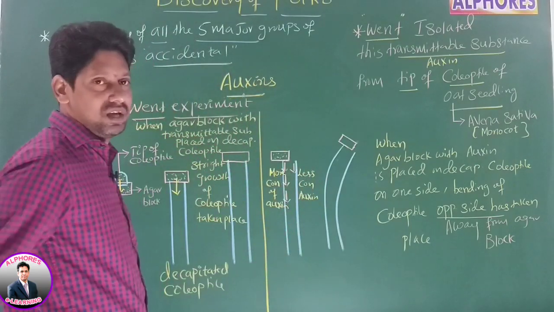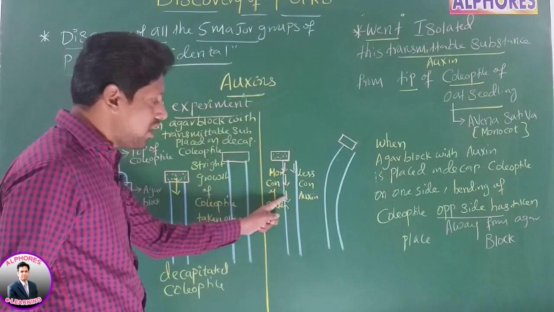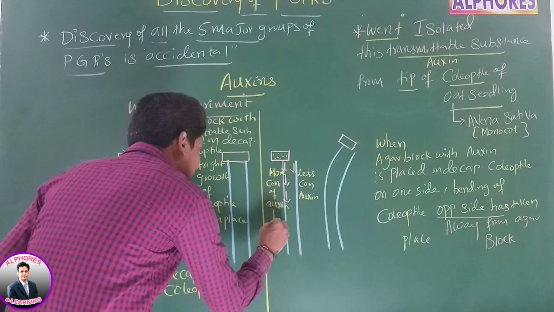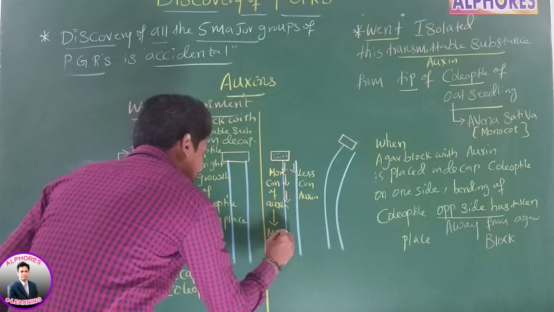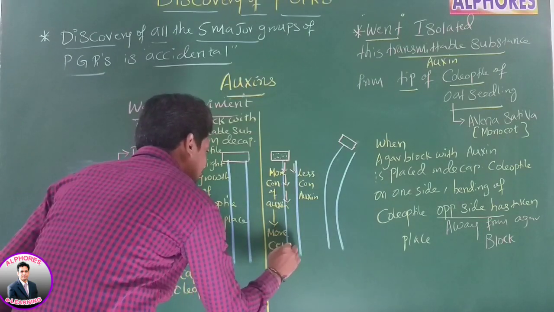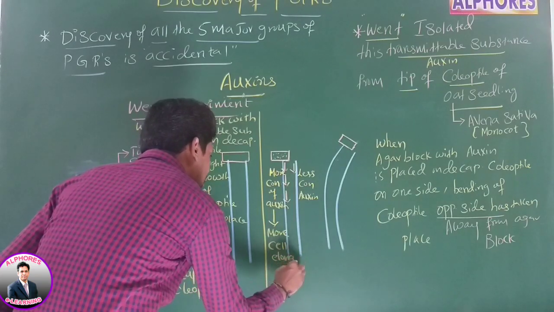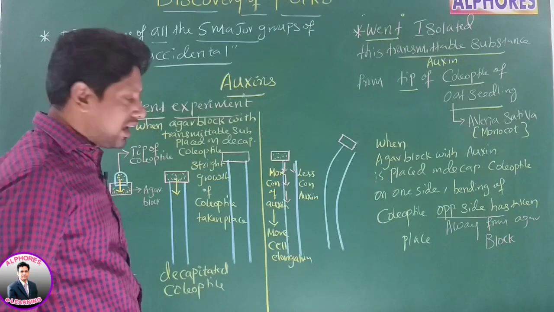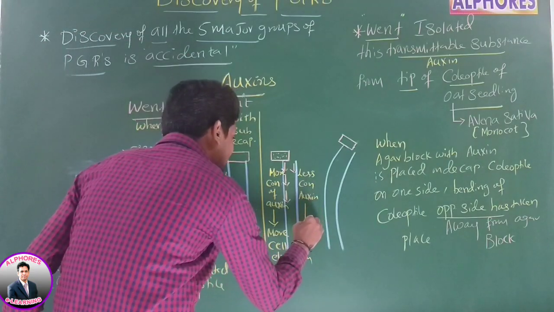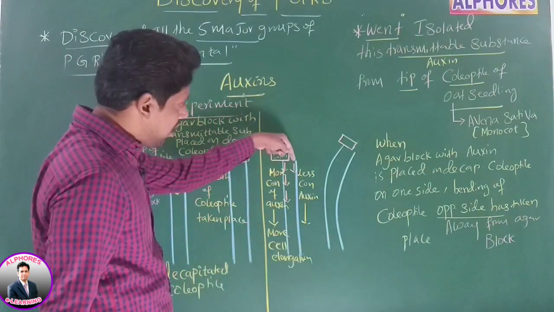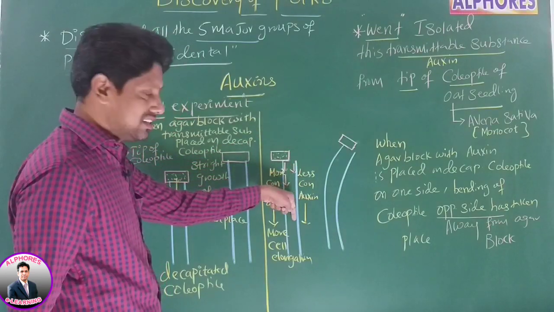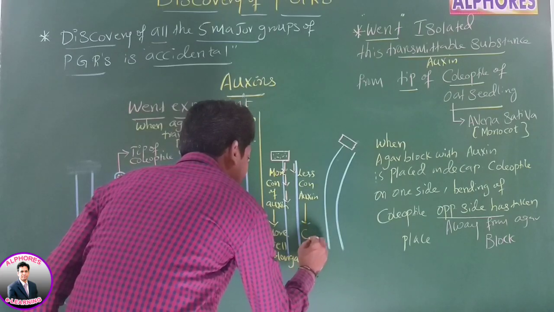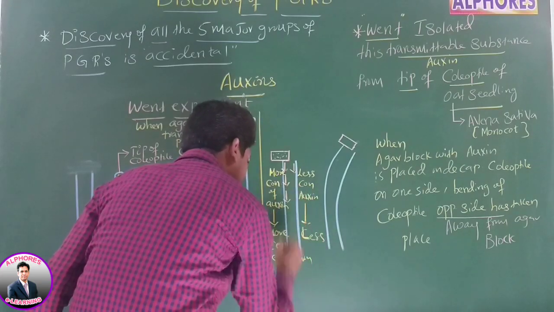Is this statement okay? Sir, where the concentration is more, on that side more cell elongation has taken place. Whereas where the concentration is less, less cell elongation has taken place.